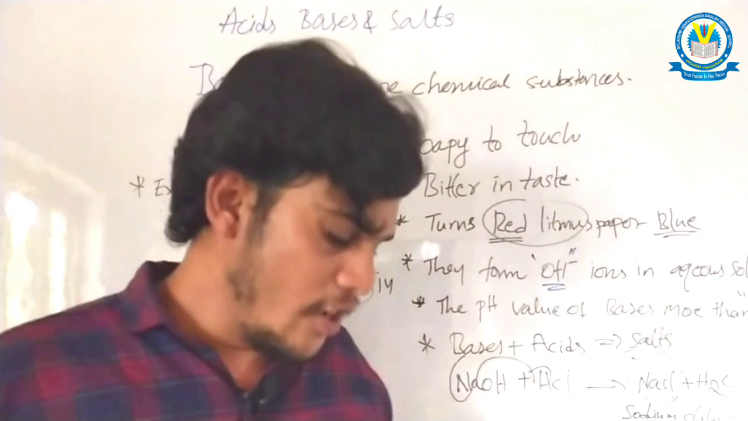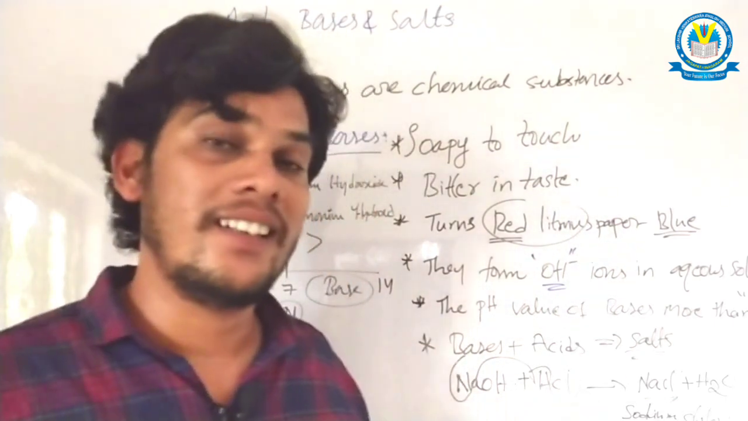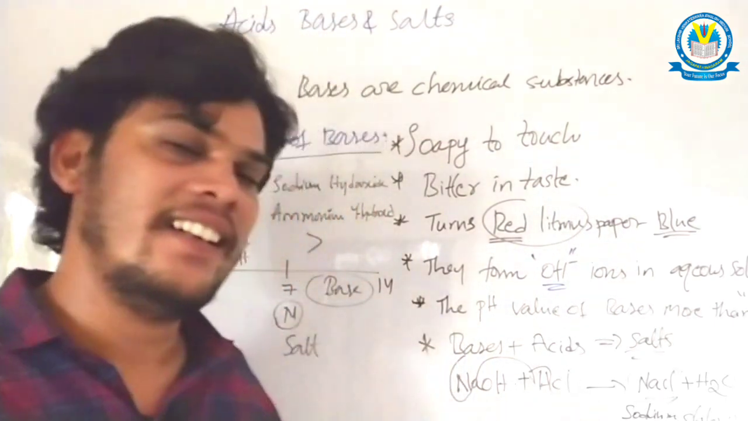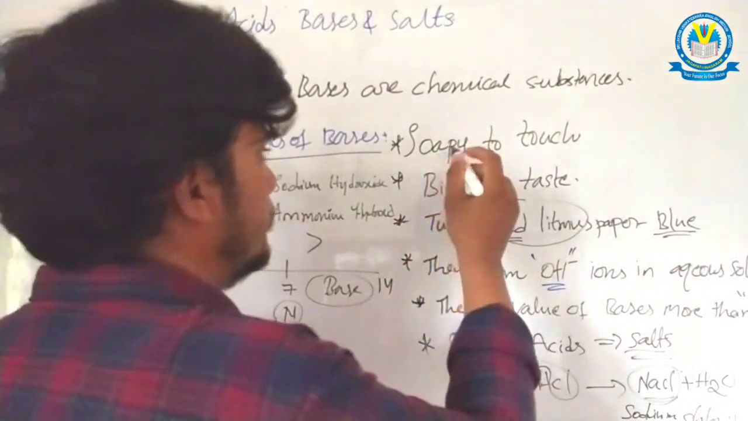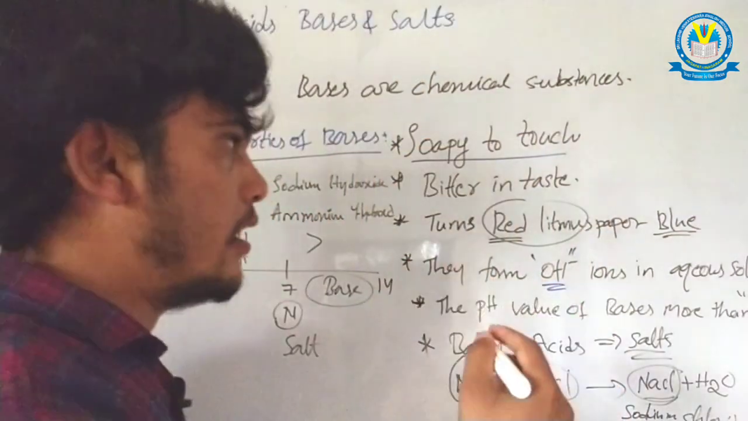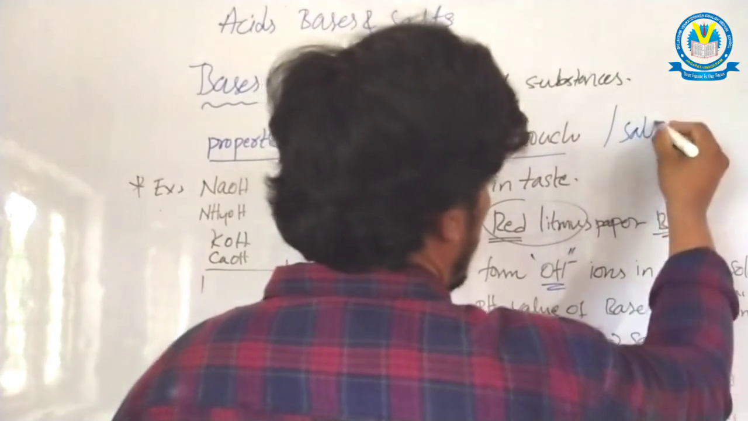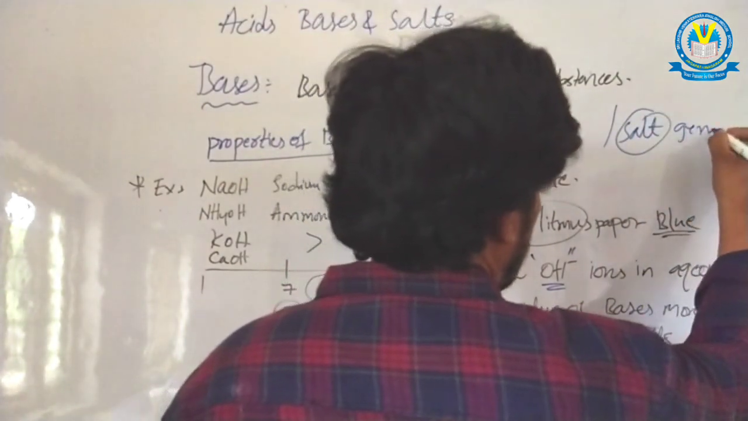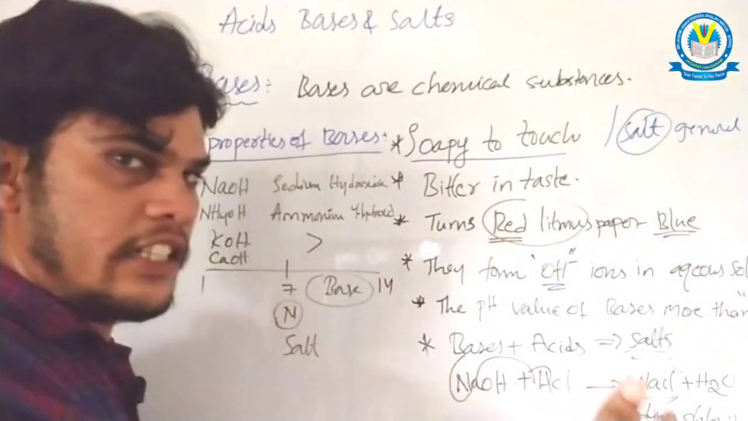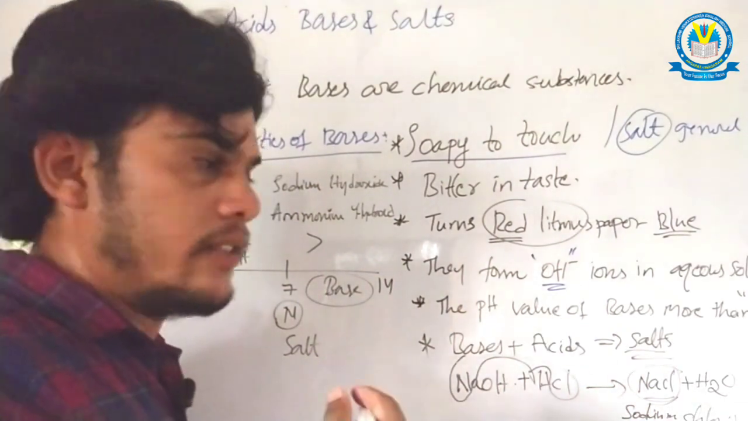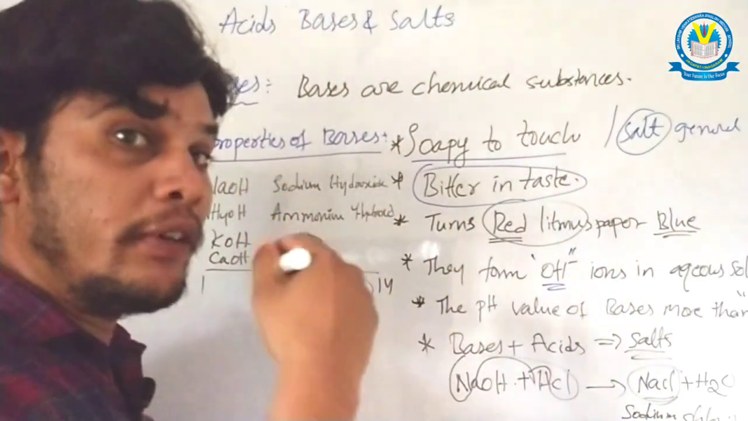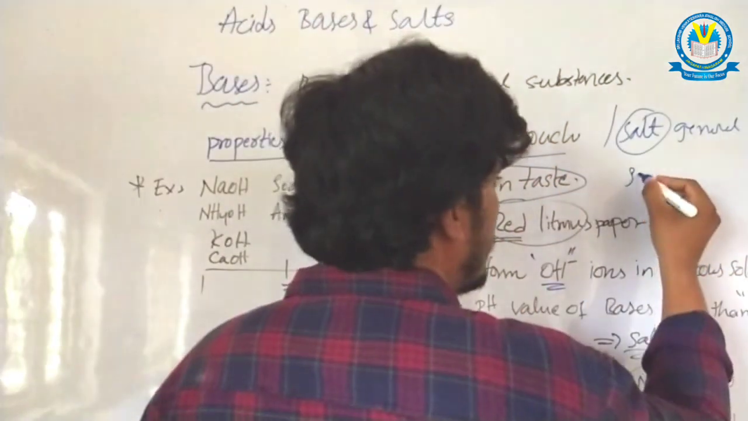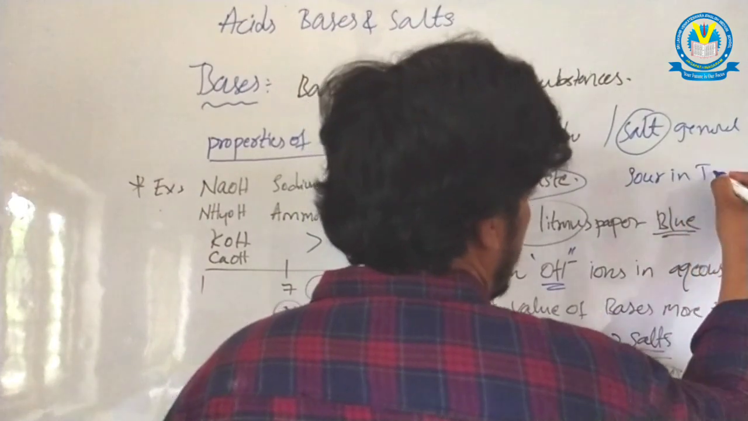These are the examples. Now I would like to compare acids and bases. Let's look here. Bases are soapy to touch, but acids are general to touch; there is no specific feature for touch. Next, bases are bitter in taste. What about acids? Yes, exactly, you are correct. Acids are sour in taste.